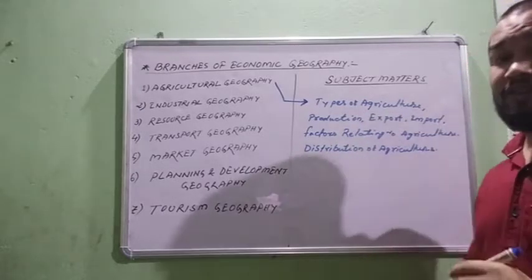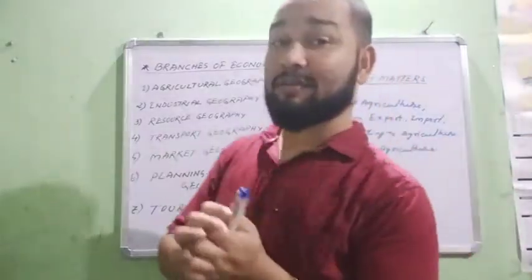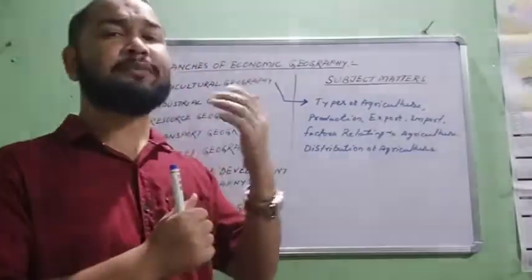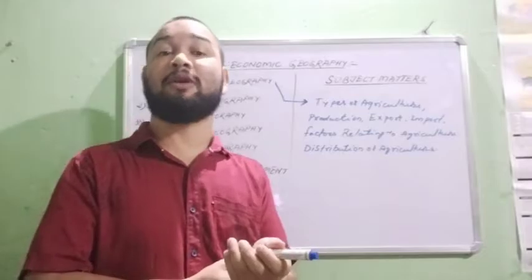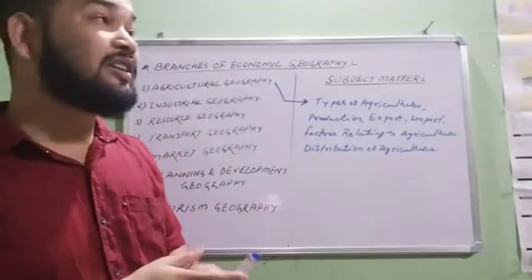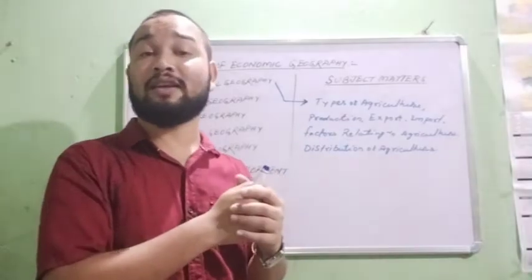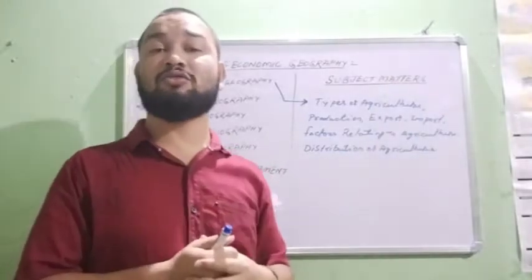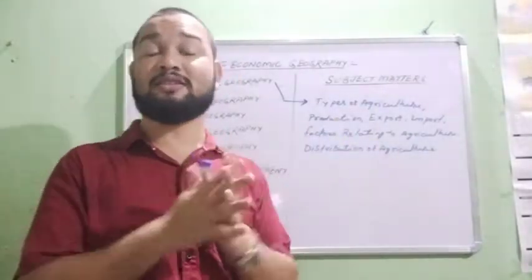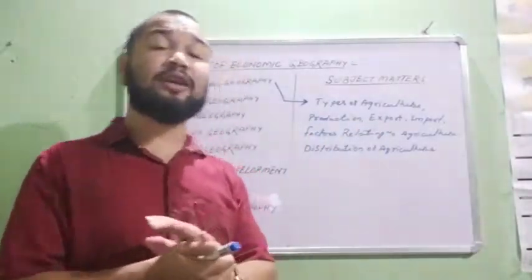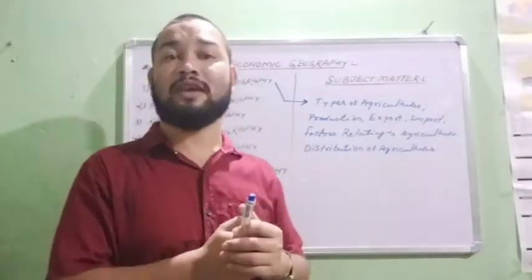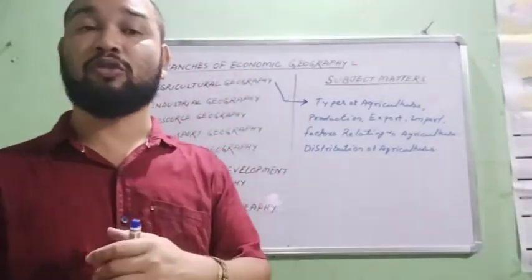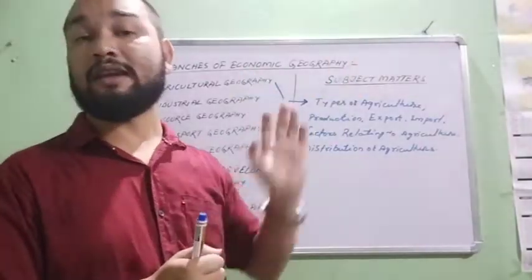That means agriculture geography basically studies economic activities like agriculture. It includes the study of types of agriculture, what types of agriculture are found on this earth, and how they are distributed. In Assam, you will get rice cultivation. In Maharashtra and Gujarat, you will get cotton cultivation. This is the distribution of types of agriculture, as well as the production, how much production a country is carrying out. Export and import are also included in the subject matter of agricultural geography.